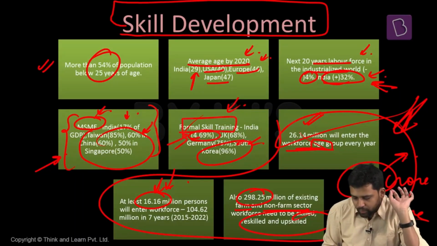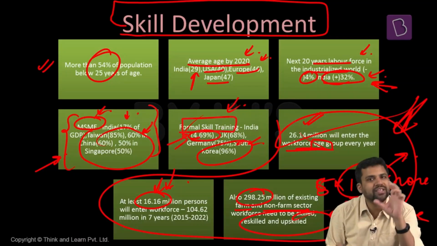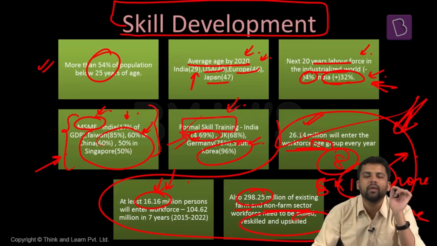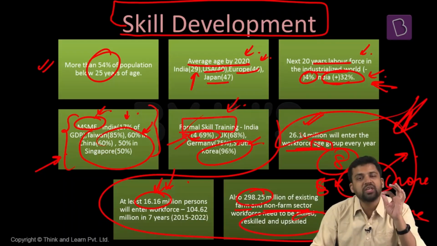So every year, 1.6 crore people, and also a backlog of 29.8 crore people. So if I have to have a plan for the next 5 years, then we have to target 5 into 1.6 crore, that is 8 crore people. Also, we have to train somewhere around 30 crore people. So for the next 5 years, our target should be skilling somewhere around 38 crore people. And it is massive. This is a huge challenge in front of India, skill development.